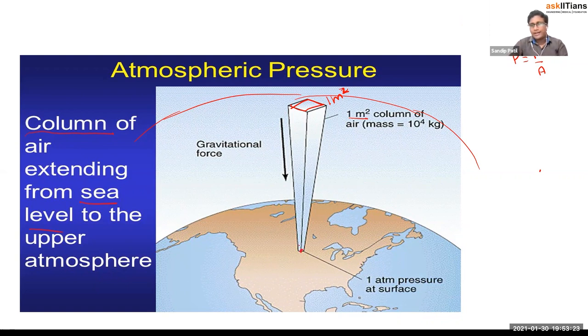We know that water creates some pressure at depth. Similarly, this column is going to create some pressure at the sea level, on the earth. And whatever pressure it is creating, that pressure is called 1 atm pressure, meaning 1 atmospheric pressure.